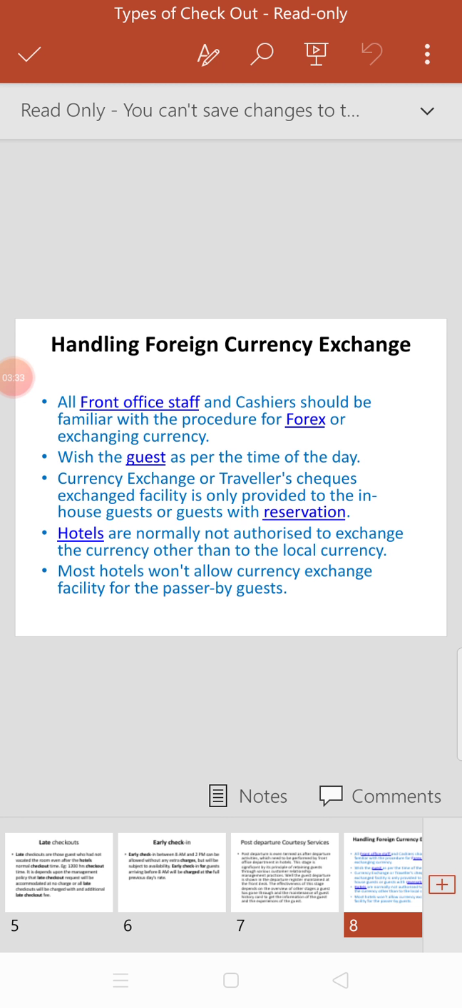The next slide is handling front office currency exchange. All front office staff and cashiers should be familiar with the procedure of forex or currency exchange. Greet the guest according to the time of day, good morning, good afternoon, sir. Currency exchange or travelers check exchange facility is only provided to in-house guests or guests with a reservation. Hotels are normally not authorized to exchange currency other than to the local currency. Most hotels do not allow currency exchange facility for past guests or previous guests.